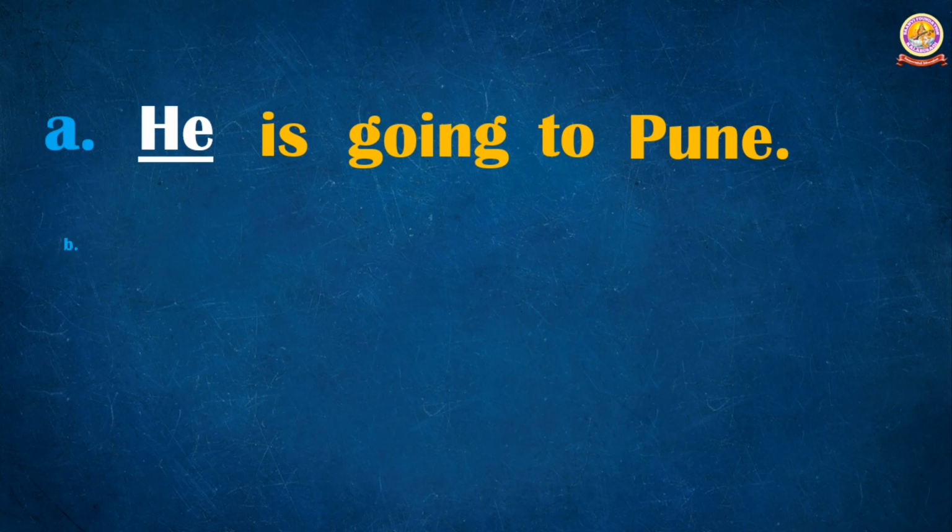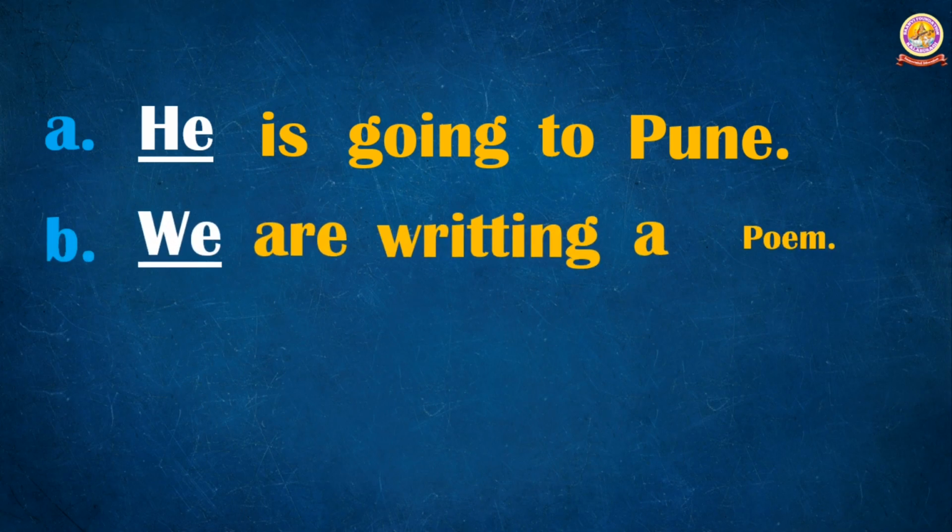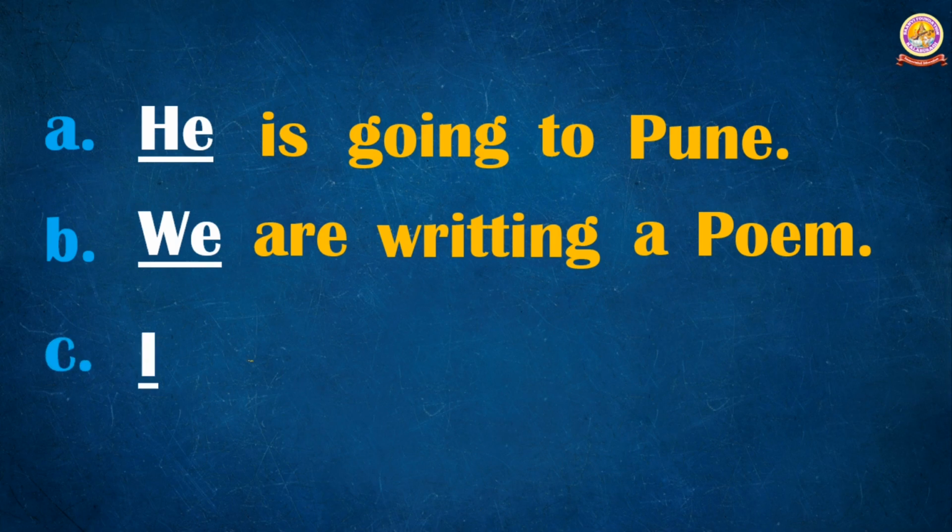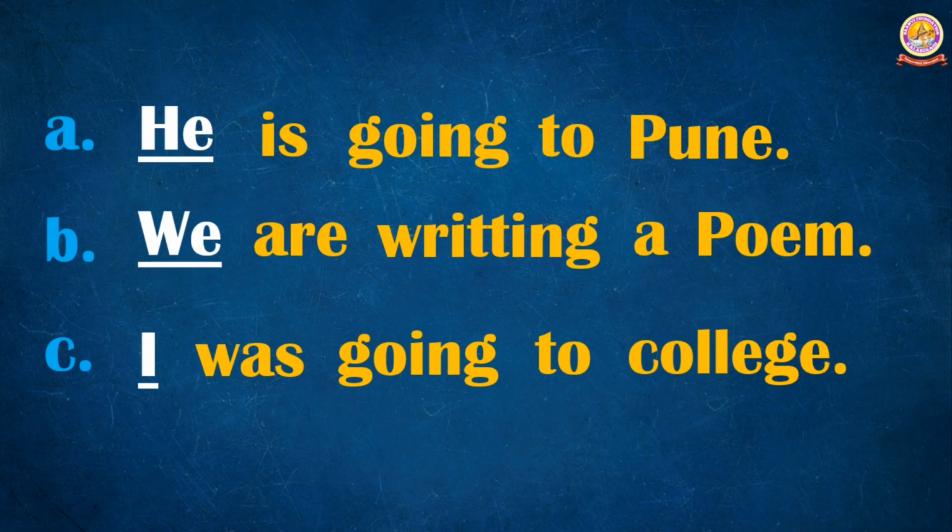Second example, we are writing a poem. Here, which is the pronoun? We. Third one, I was going to college. So here, which one is the pronoun again? I. So he, we, I, these are considered as pronouns here. So pronoun means nothing but a word which we use instead of a noun.